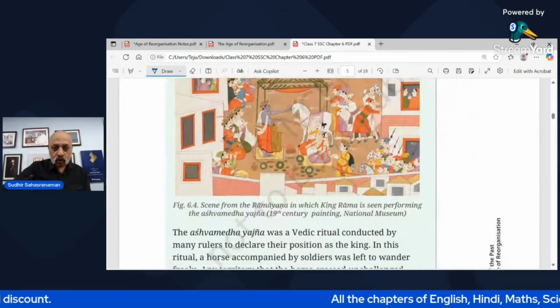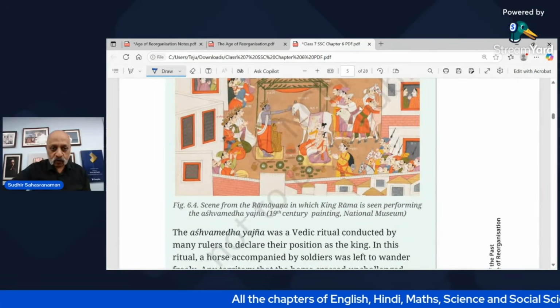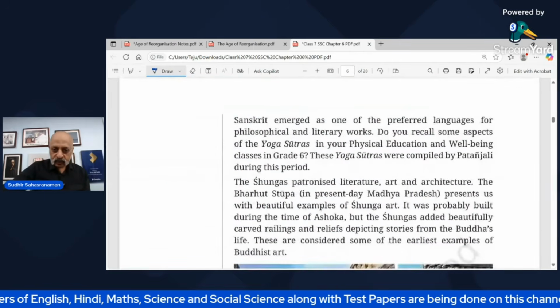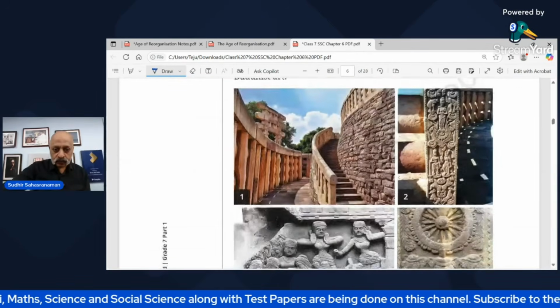Again, I've told you about the horse, that they would conduct the Ashwamedha Yagna, and the horse would be asked to go. All this I have already told you.